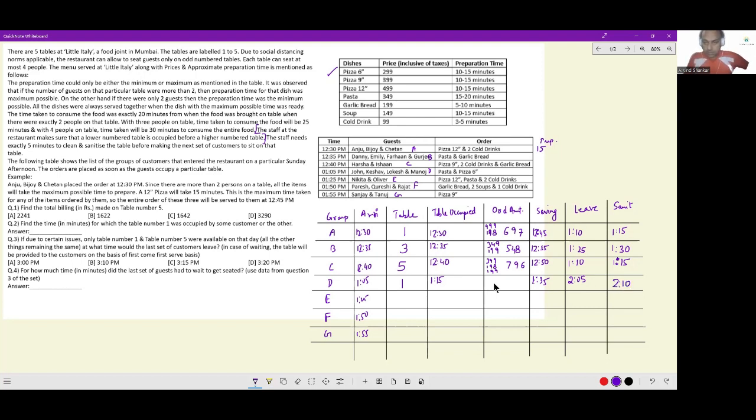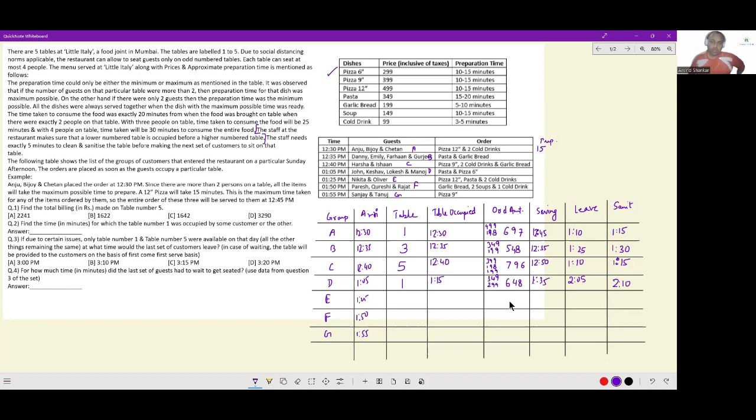Now the amount spent by them will be: pasta is 349. Pizza 6 inches is 299. 300 plus 348, so 648. This is the amount spent by group D.